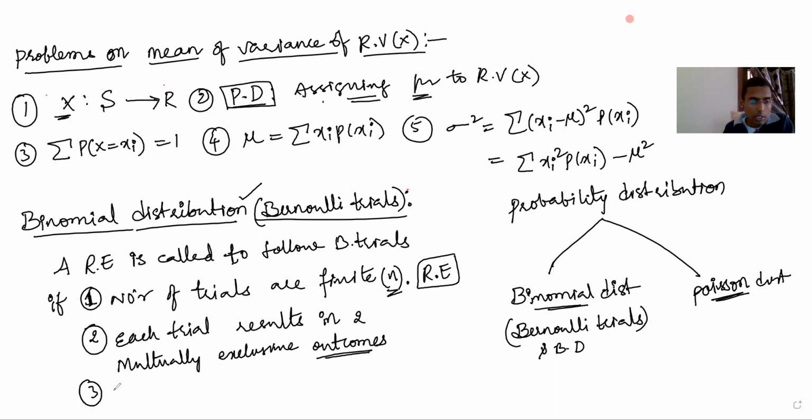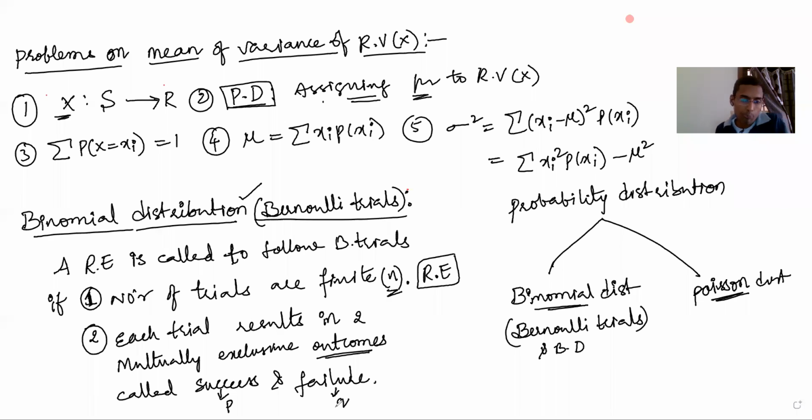These mutually exclusive outcomes are called success and failure. The probability of success we represent with p, and the probability of failure we represent with q. Next, number three: all the trials are independent.